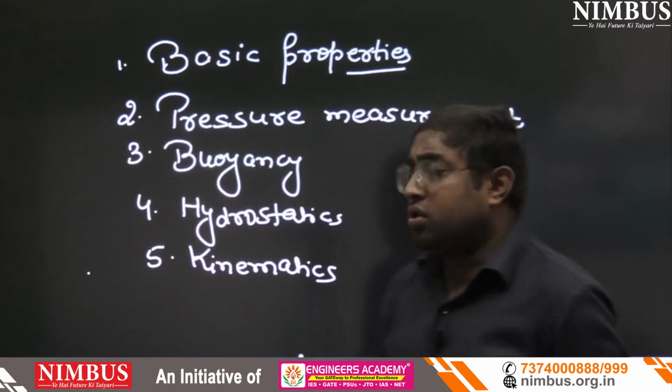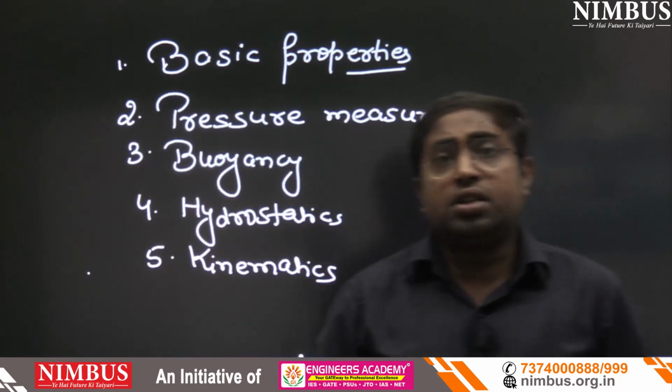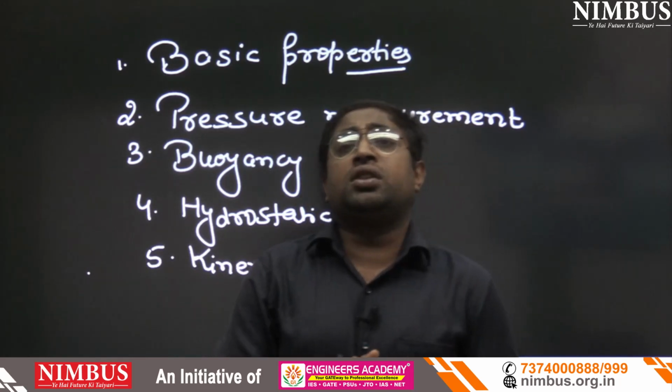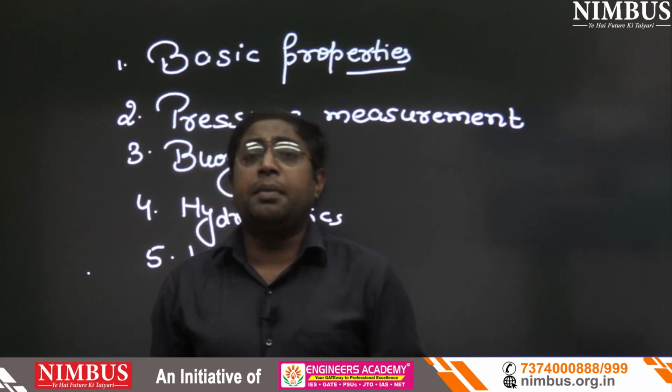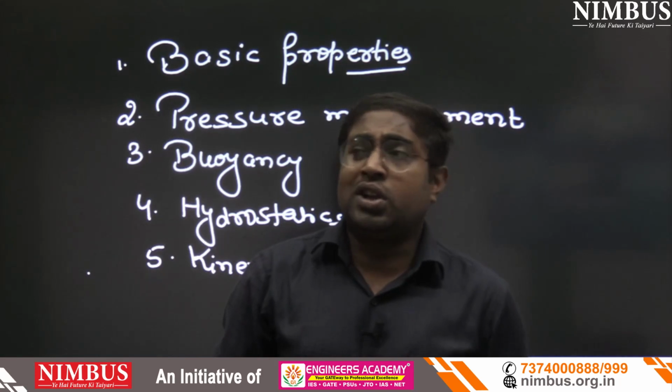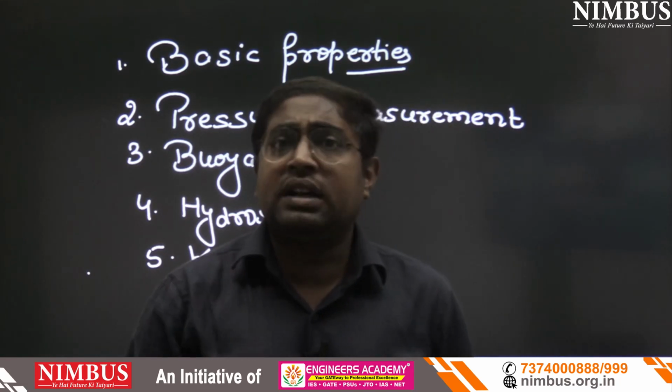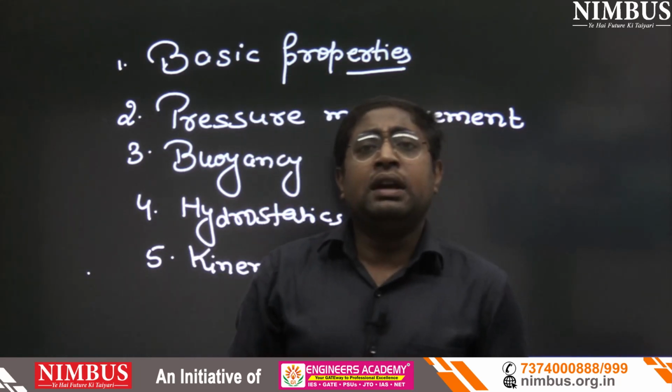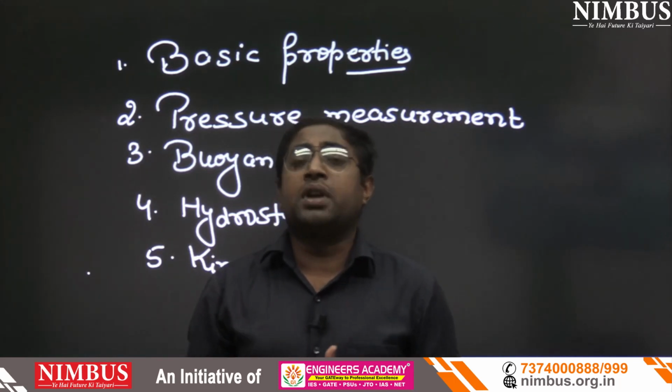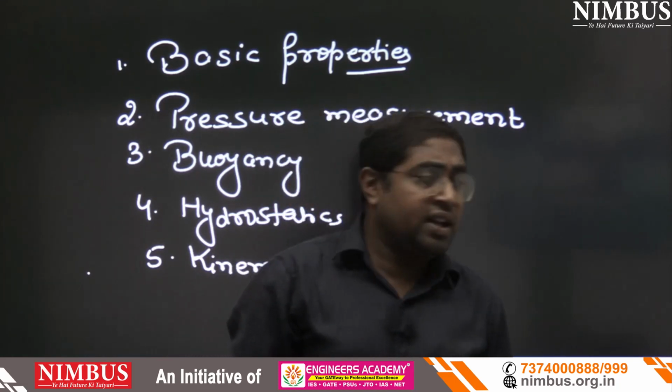Kinematics is the most important topic, because in most examinations questions come from kinematics for 1 mark, and that is less time taking. Is that clear?